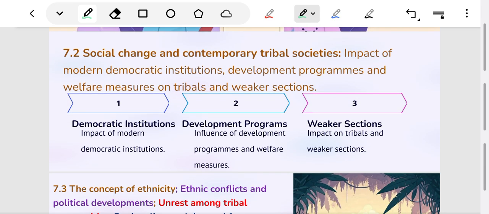Chapter 7.2 is social change and contemporary societies. Here we will highlight the social changes brought among the tribes of India during the colonial period. We will discuss the impact of modern democratic institutions on Indian tribes. We will understand the impact of developmental programs and welfare measures on Indian tribes.